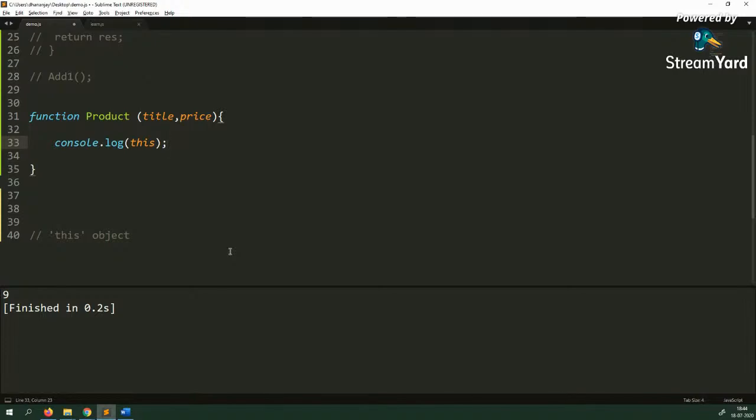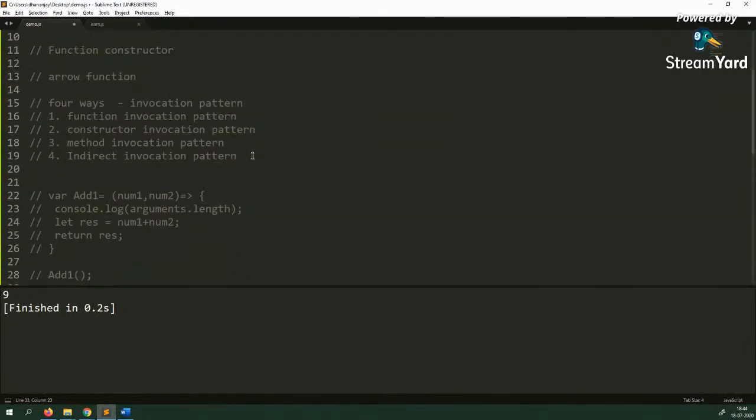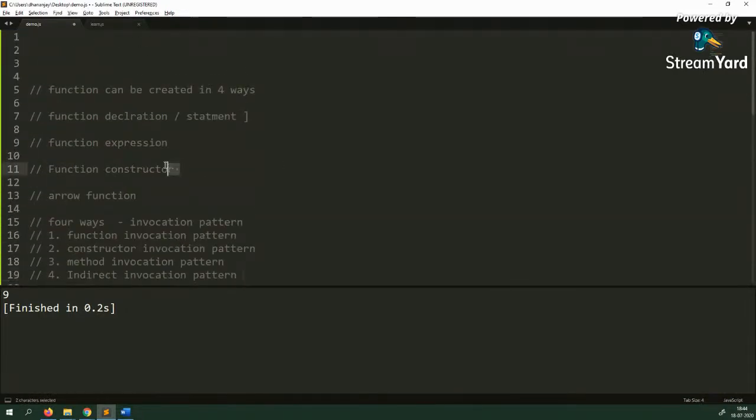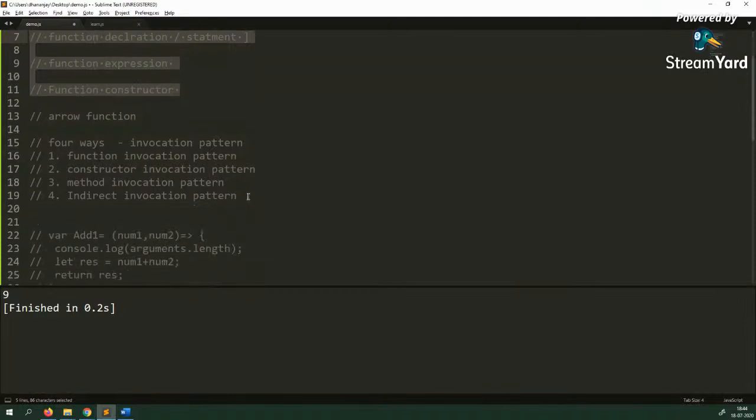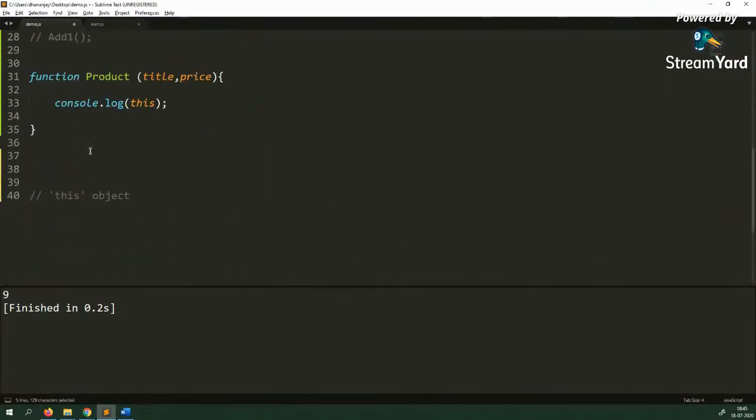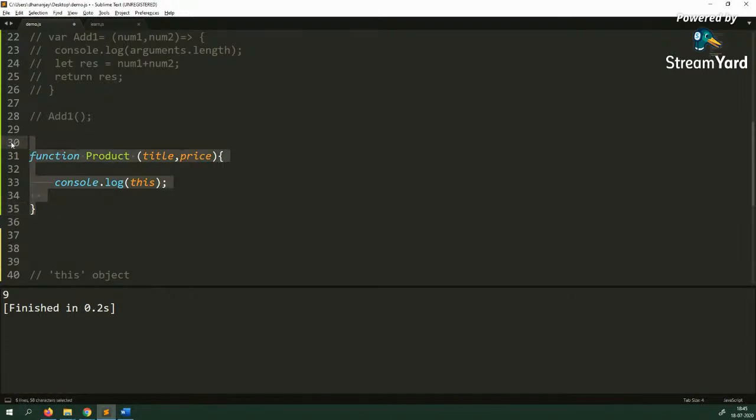It does not depend on how you are creating that function. So the value of this has almost nothing to do with these statements. It has everything to do with these statements. And since right now there is no code which shows how you are calling this function, no one in this world can say what would be the value of this inside that.